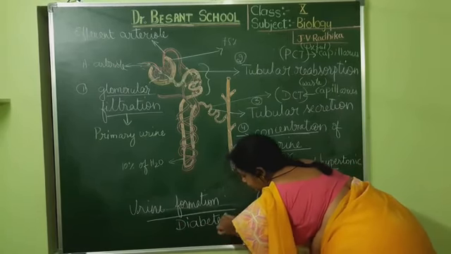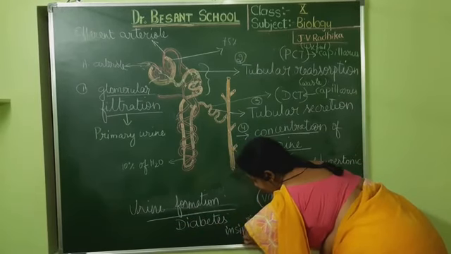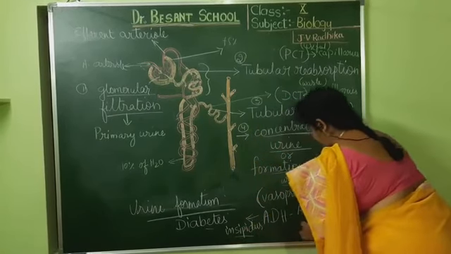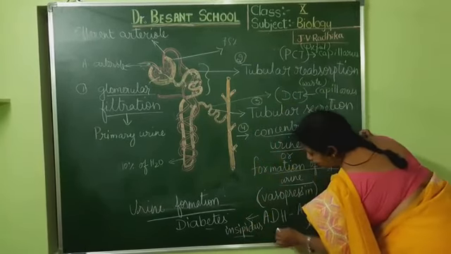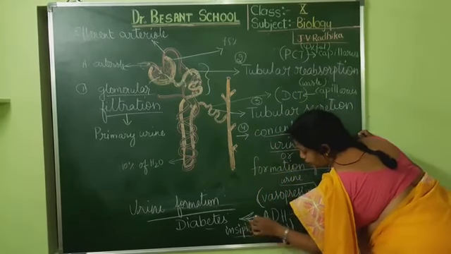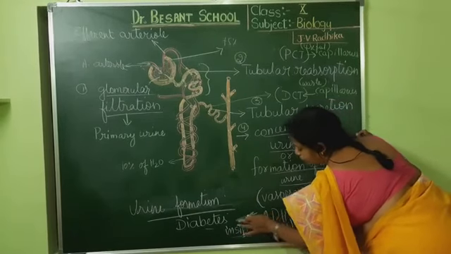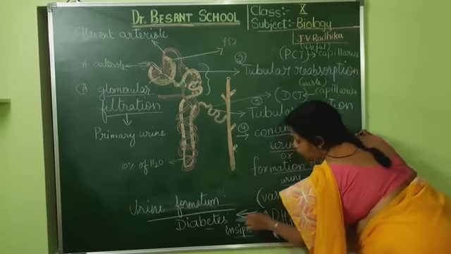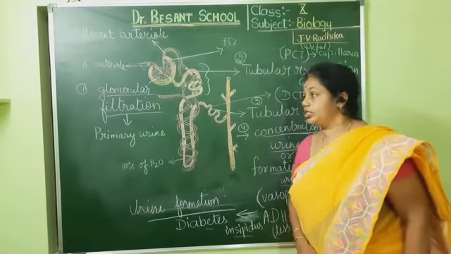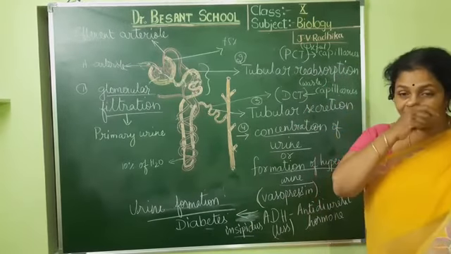Diabetes insipidus. So if ADH is produced in less quantity, then they suffer from this disease. So they tend to go more number of times for urination. The water is lost from the body as they don't have vasopressin. Understood, children? So once please go through the textbook and see.